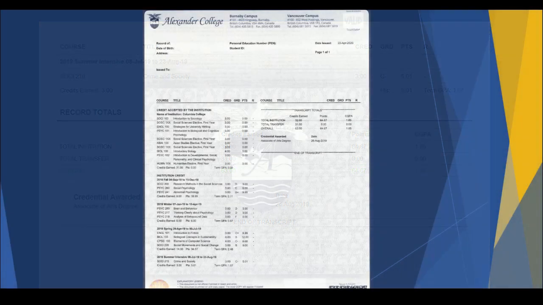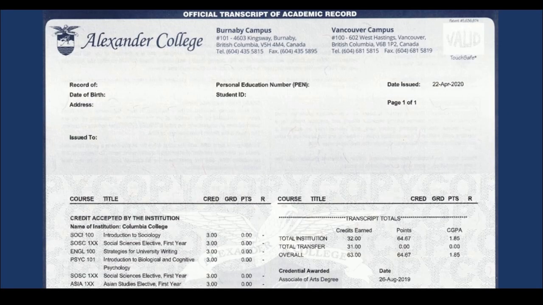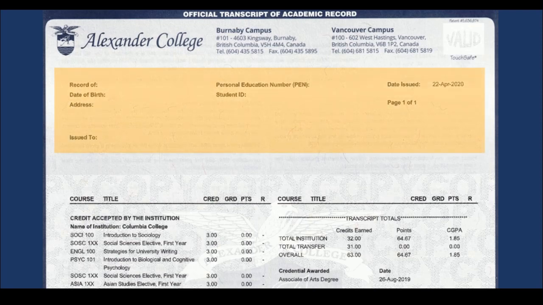Now we will look at a sample of an official transcript. An official transcript is titled Official Transcript of Academic Record and indicates to whom or to which institution or organization the transcript is issued to and the issue date. The official transcript also displays your personal identifying information, such as student ID number, legal name, date of birth, and address. Please ensure that your mailing address is correct prior to ordering your official transcript.